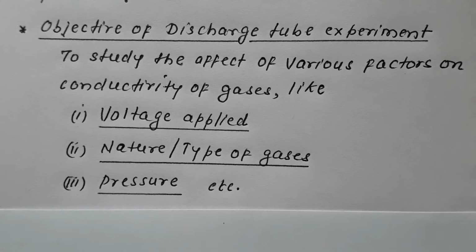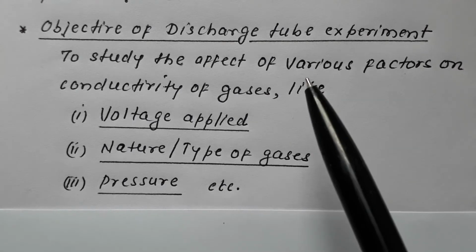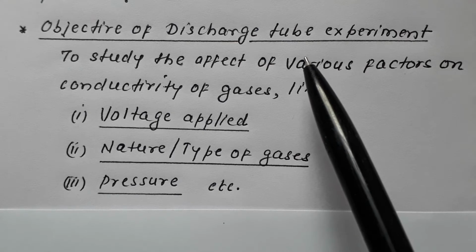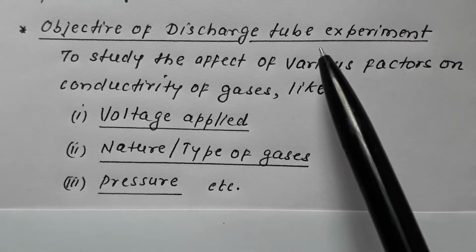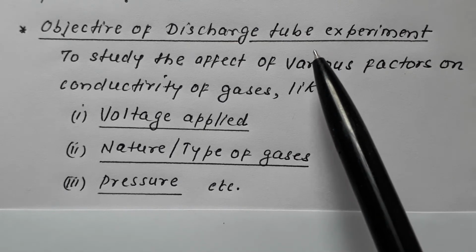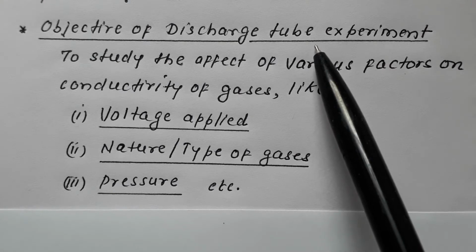Before I begin with the discharge tube experiment, let us first discuss what was its objective.